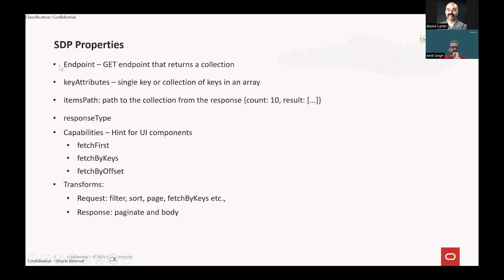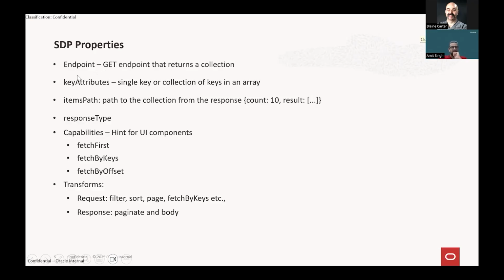As I was saying, an SDP is attached to an API, basically the REST API. And most of the time it will be a GET API. We can also have a POST API. This is a corner case. If we use a POST API, maybe in some scenarios we have to customize the body that we need to send. But 99.9% of the time, it will be a GET endpoint in an SDP.